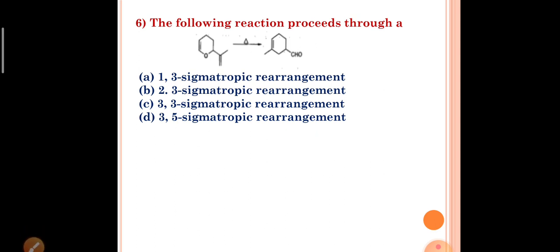The question number 6. The following reaction proceeds through, the options are 1,3 sigmatropic rearrangement, 2,3 sigmatropic rearrangement, 3,3 sigmatropic rearrangement, and the fourth one is 3,5 sigmatropic rearrangement.